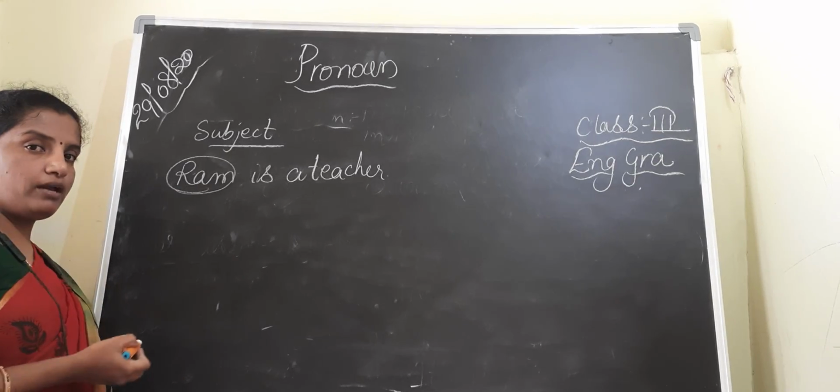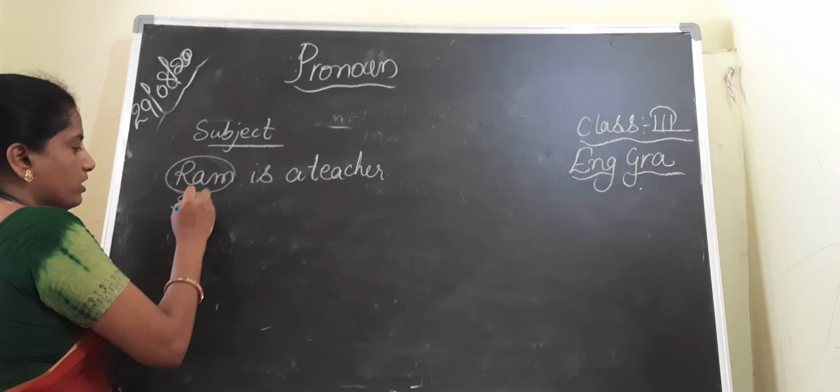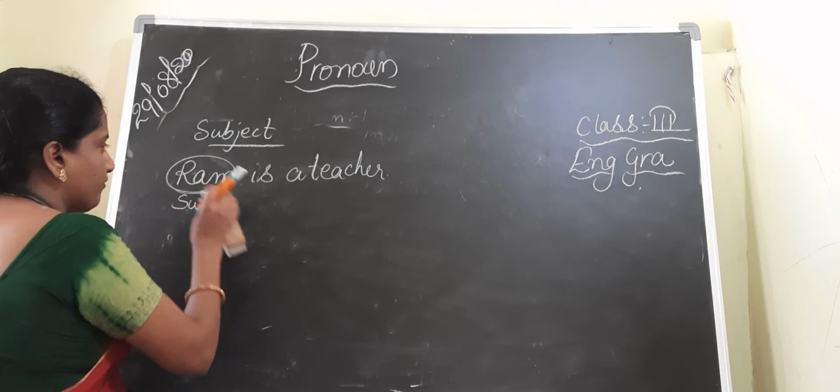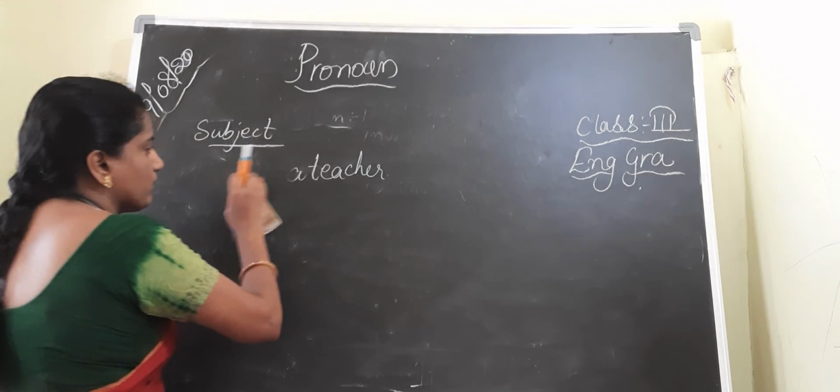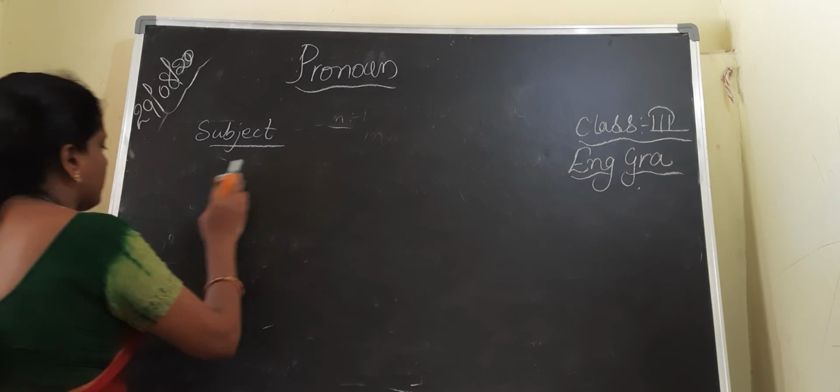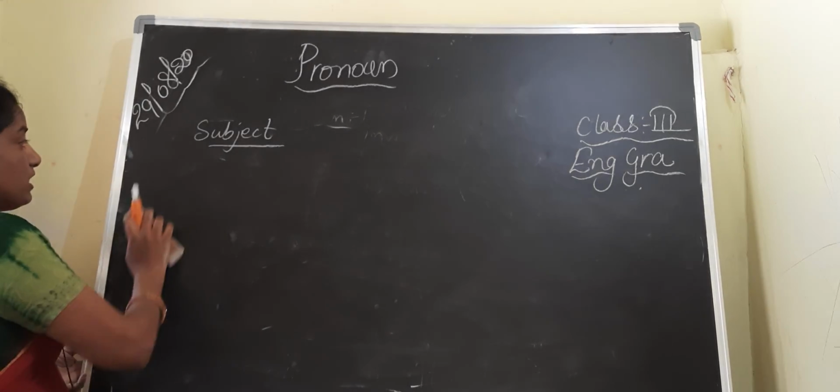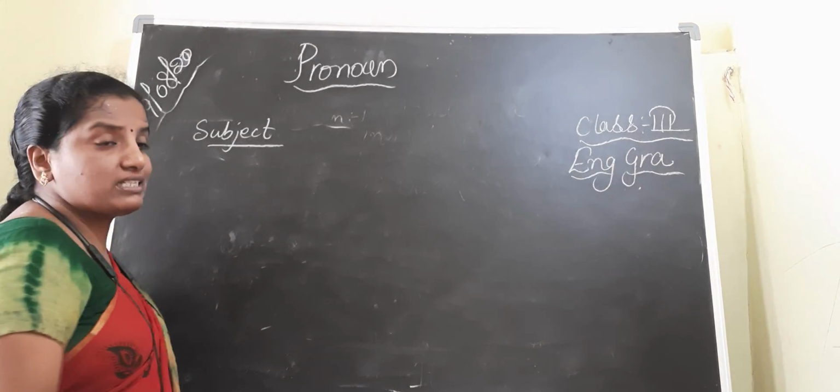So here the subject is Ram. That is known as the subject.